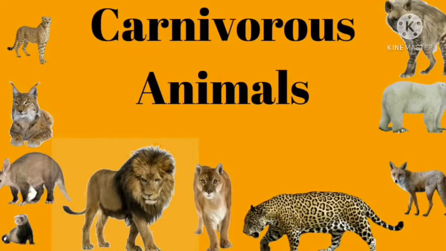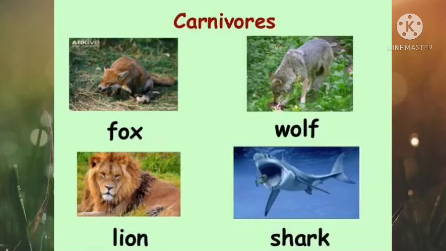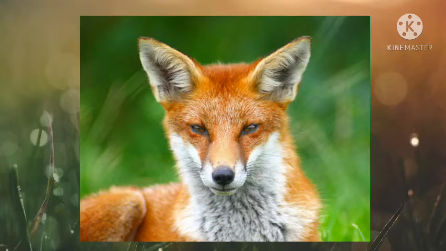Now, carnivore animals. These are the animals that eat flesh of other animals. They have sharp canines for tearing the flesh. They have sharp incisors as well as broad molars and premolars. Some examples of carnivores are fox, wolf, lion, and shark. Students, carnivores are also called secondary consumers as they eat herbivores.